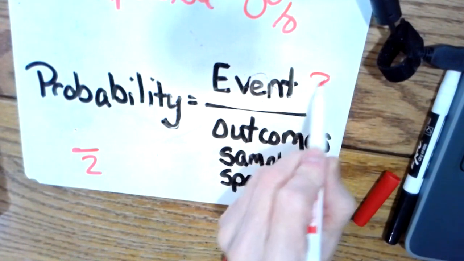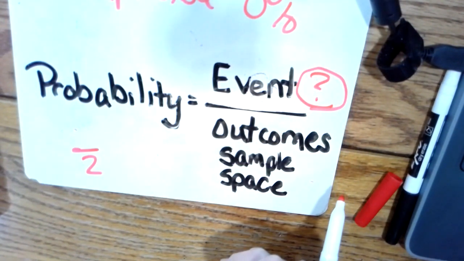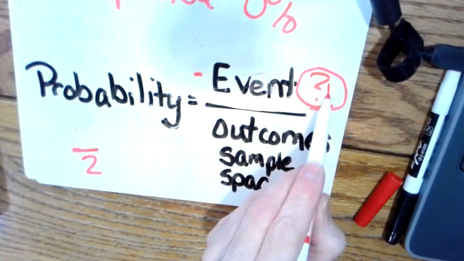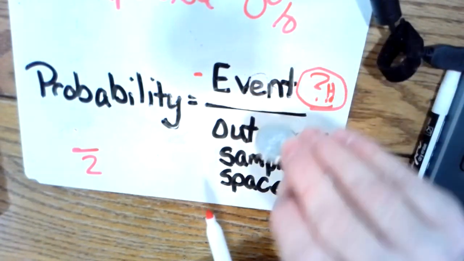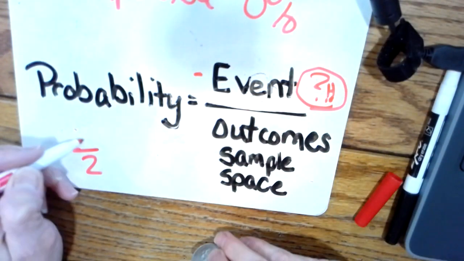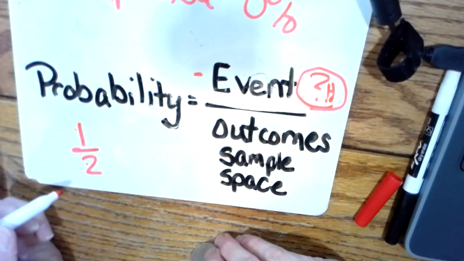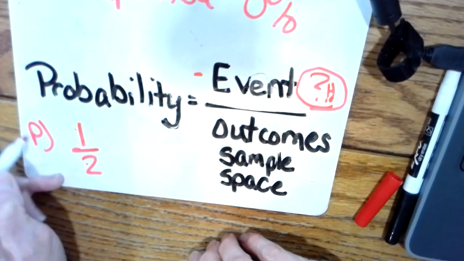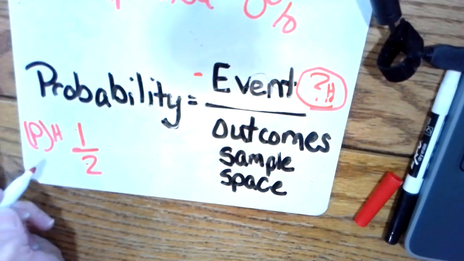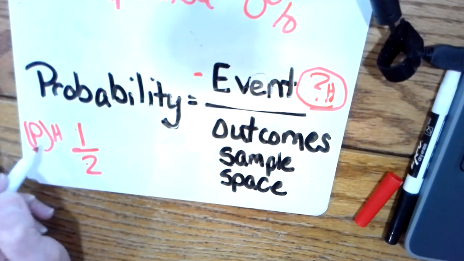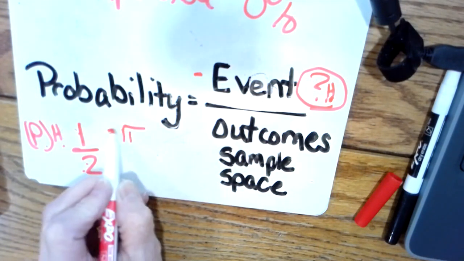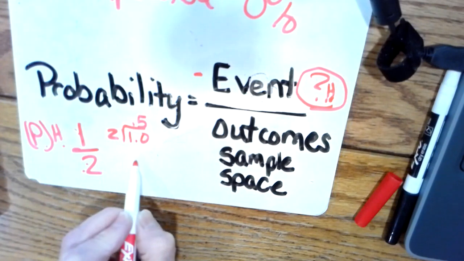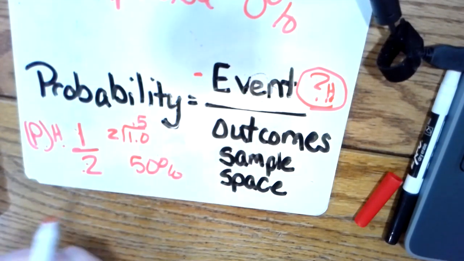The event is usually the question we're asking about. So if I said, what's the probability of getting heads? Heads is the event. That's what I'm asking about. Well, there's only one heads on this coin, so the event would be 1 out of the 2. So the probability of flipping a heads, which I'd write as P in parentheses, standing for the probability of getting heads, is a 1 out of 2 chance. And I can change that into a percent by using division. 1 divided by 2 is 0.5, which is a 50% chance.